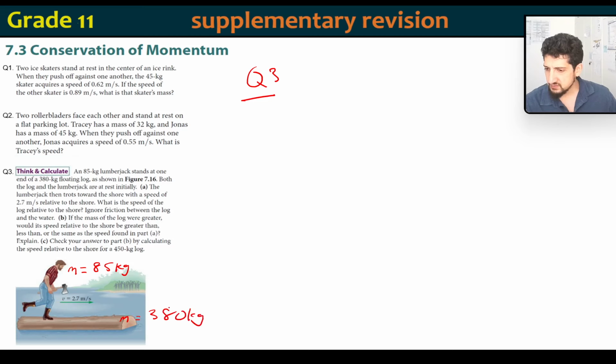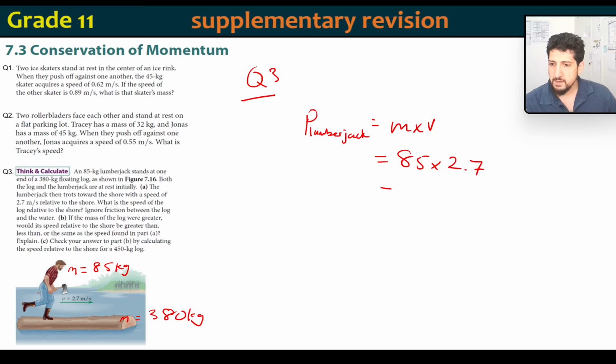So the same exact situation, we've got to work out the momentum of the lumberjack, which equals mass times velocity, which equals 85 multiplied by 2.7, and that equals 229.5 kg meters per second.